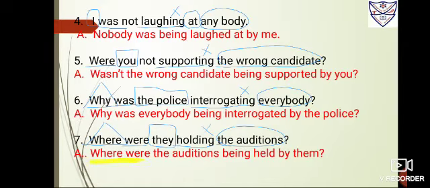So it is where were, bring the object, the auditions. Now after that, give ing to being. Immediately after adding being, the be form of the verb plus the third form are the best friends. So hold, held, held. So it is held. Then add fourth step by and drag the subject at the last so that they changes to them. So it is where were the auditions being held by them.